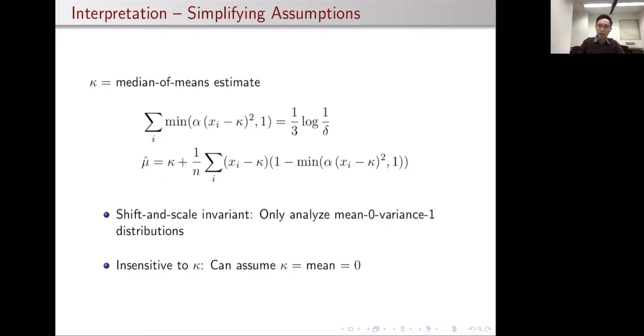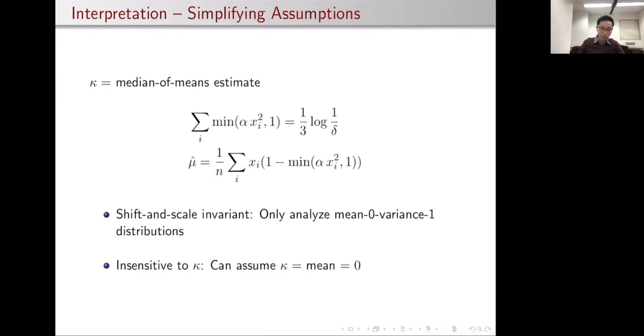So combined with the fact that we will end up using the median of means estimate as the initial estimate, which is very good to begin with, as a simplifying assumption, we might as well assume that kappa is equal to the true mean, which by the previous assumption is equal to 0. So what this lets us do is simplify these two equations into something a little bit more palatable like this. But even then, what do these two equations mean?